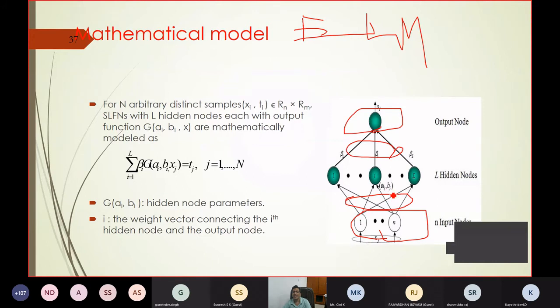These weights are A and B. A is the weight associated with the input, B is the bias. Then each one has a transfer function, G(A_i, B_i, X_j). X_j is the input pattern. This input pattern is multiplied with the gain, that is the weight, then with its bias, and it is multiplied again with beta, and the summation is the output. You know the targeted output and the actual output, so you can train it.